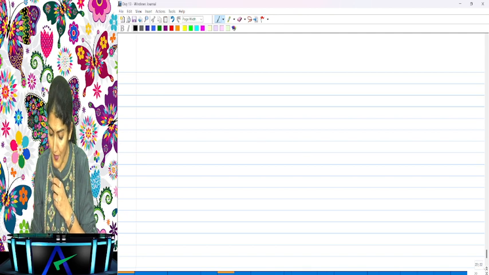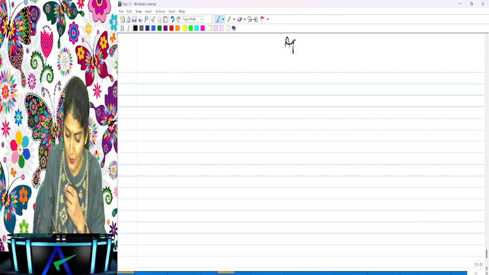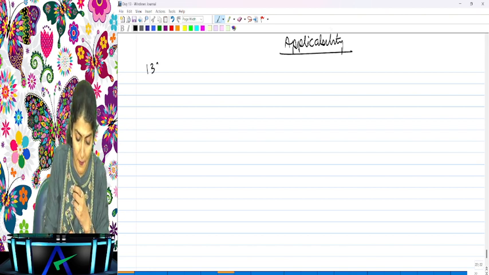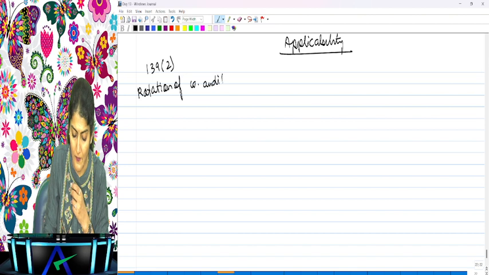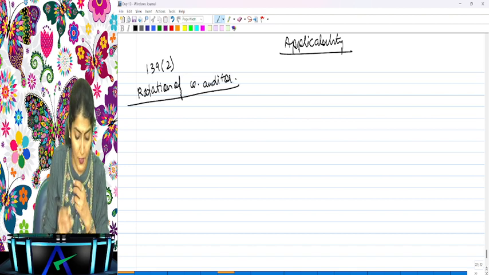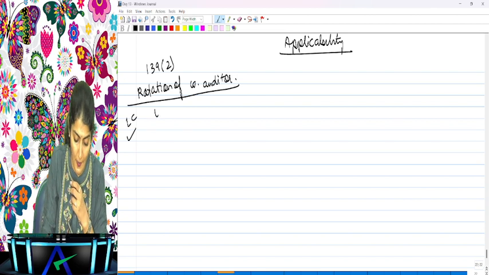Since we are studying so much of company law today, we will prepare a consolidated chart of the applicability. The first applicability we studied was of section 139(2), regarding the rotation of the company auditor. What was the provision? Listed companies, always applicable.